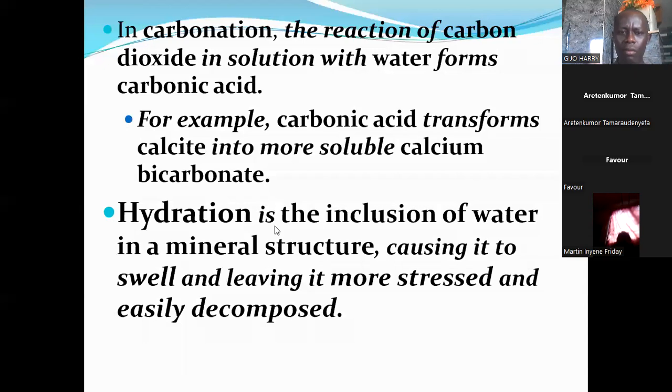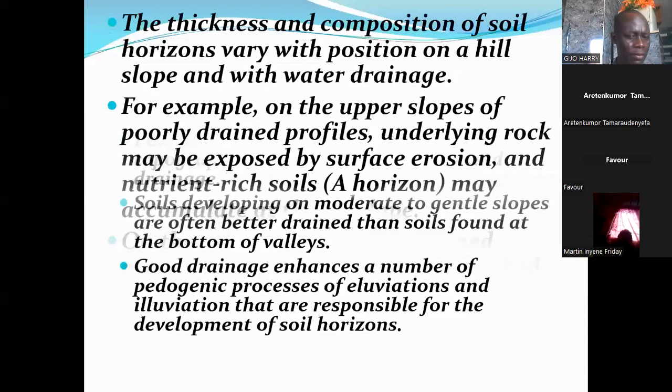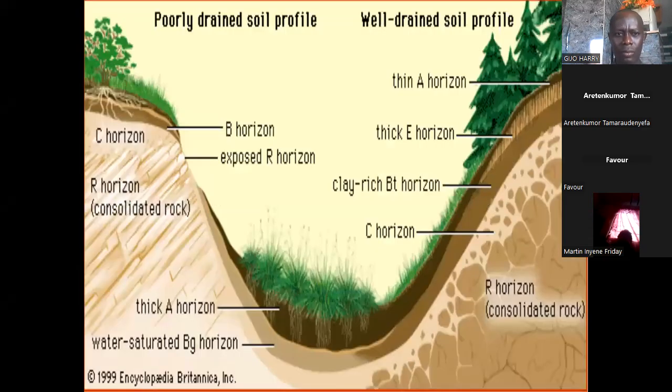But in steep topographies, there tends to be erosion, and this erosion results in the movement of substances from the top slope, that's on top of the hill, to the valley. And the type of horizons that are formed, the thickness of the soil horizons, are also determined by that. On the top slope, you tend to have a thin A horizon compared to the thick horizon in the toe slope.